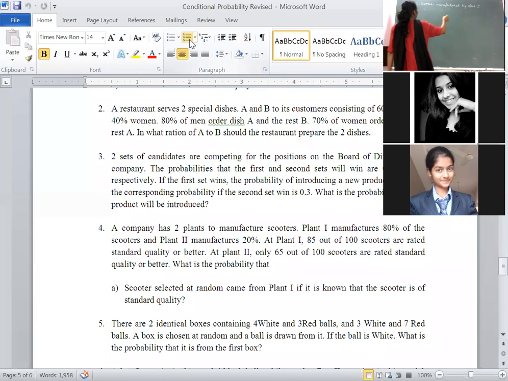Scooter manufactured by plant 2. Then another event is scooter is rated as standard quality or better. Shall we take S, or if you want to take B for better, your wish. Okay, scooter rated as standard quality.